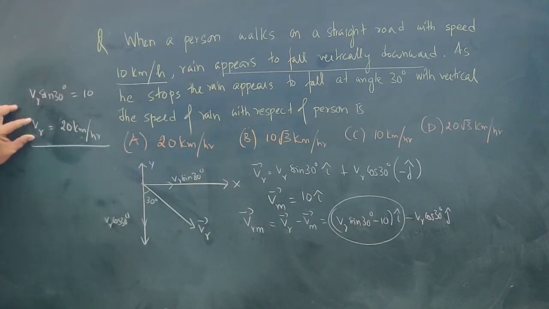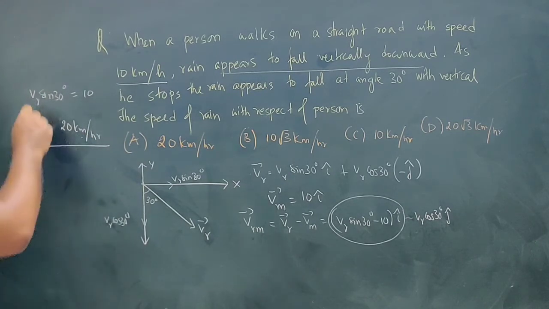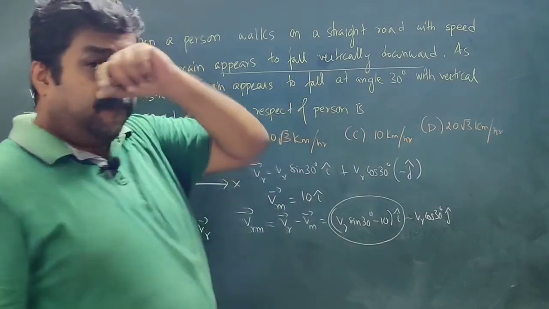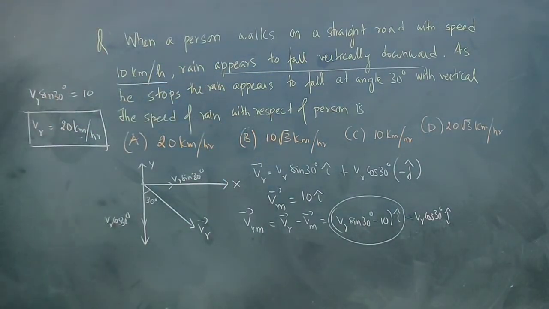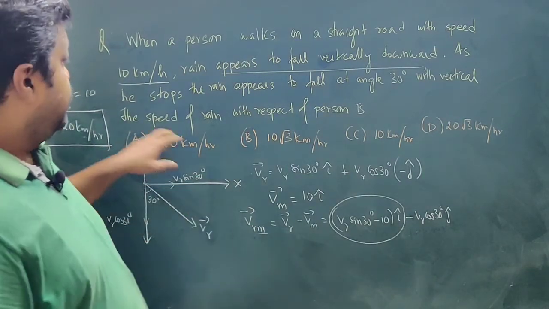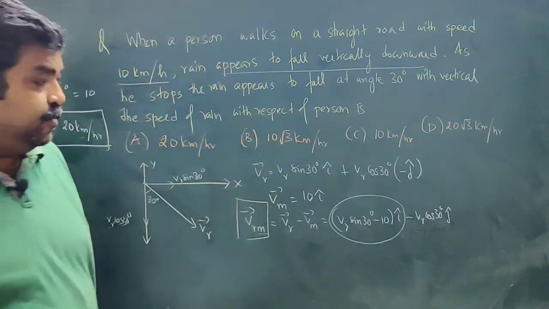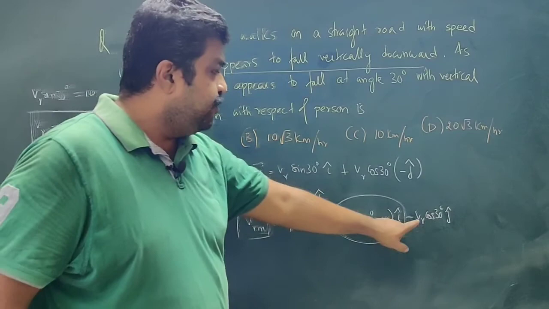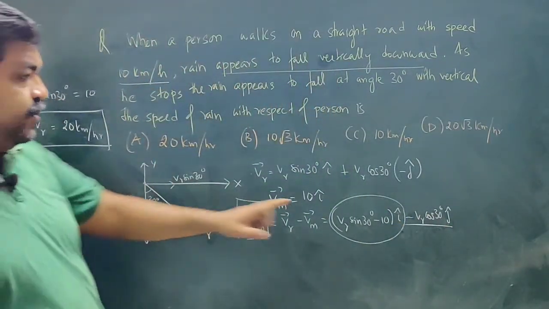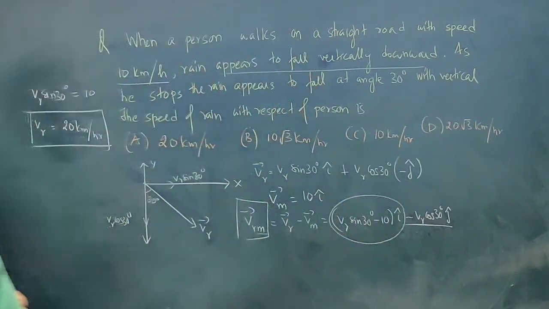Now the speed of rain is 20 km per hour with reference to ground frame. But we have to find the speed of rain with respect to the man. That means I have to find the magnitude of this quantity. This quantity is already 0, so I need to find the value of the magnitude of the remaining component. What is the magnitude of this?